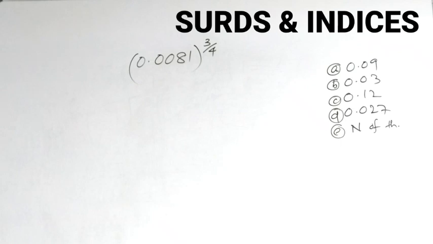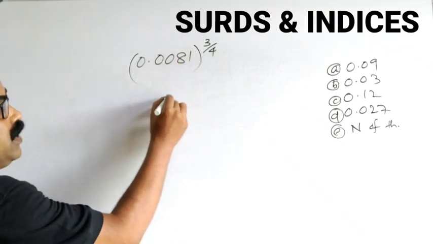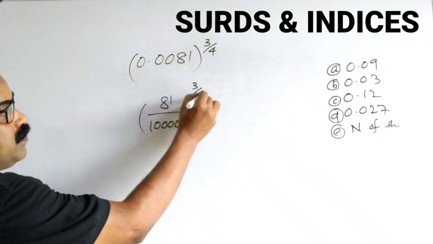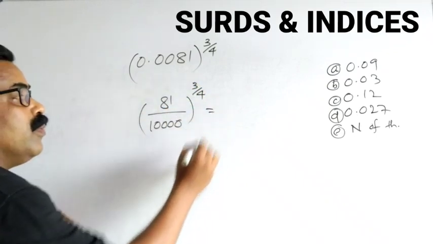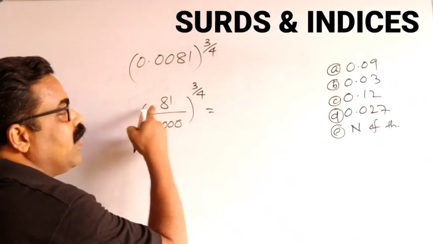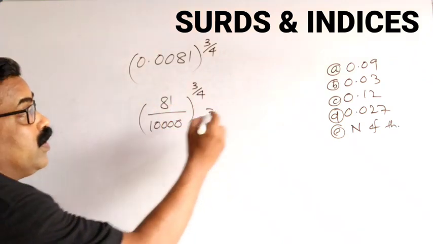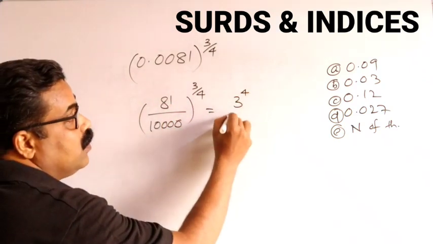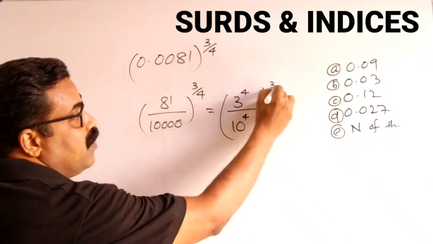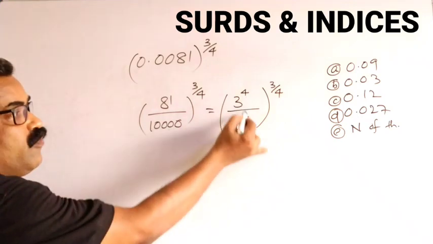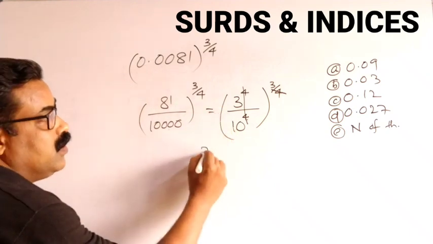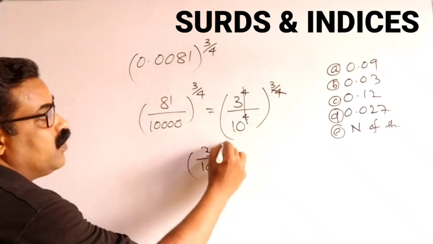0.0081 power 3 by 4. So I can write this as 81 by 10,000 power 3 by 4. Now 81 you have to write as the 4th power of a number. We know 9 into 9 is 81, and 9 is 3 square. So we can write 3 power 4 by 10 power 4, whole power 3 by 4. The 4 and 4 will cancel, so this will become 3 by 10 power 3.